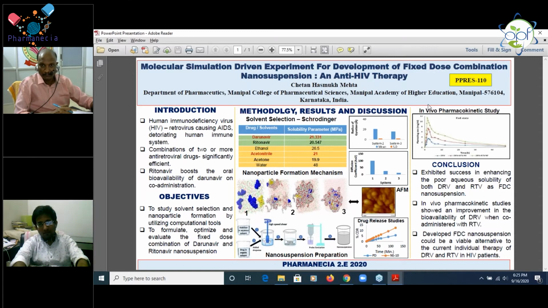Then coming to the methodology, I started with the solvent selection by using Schrodinger. In that, I have selected the solvent evaporation method followed by probe sonication. So I have selected a solvent and an anti-solvent.